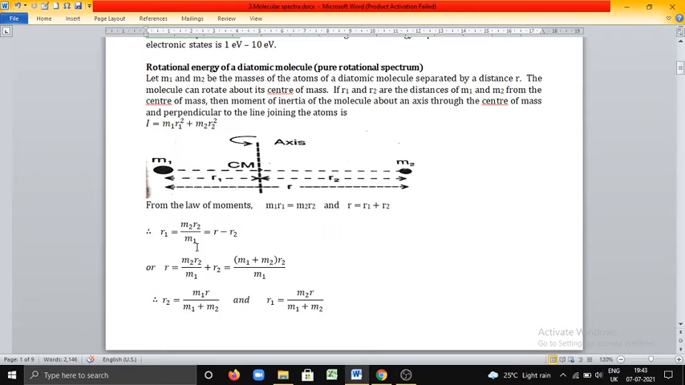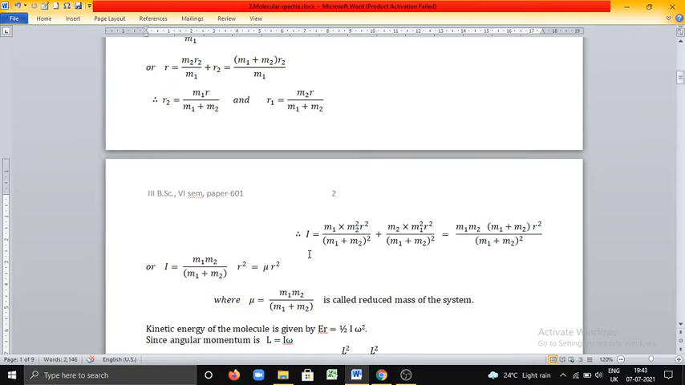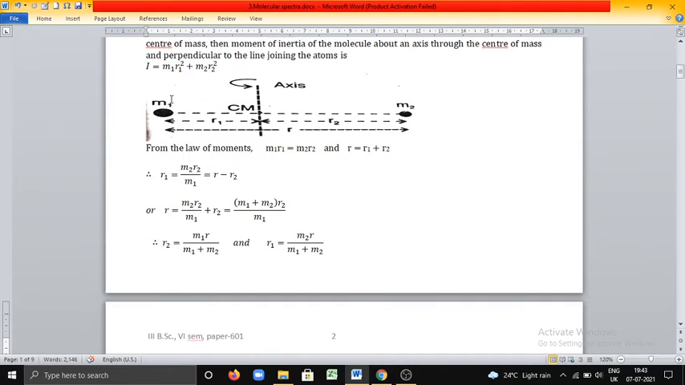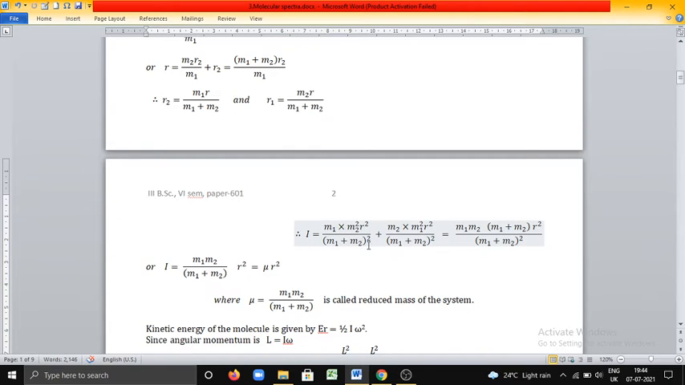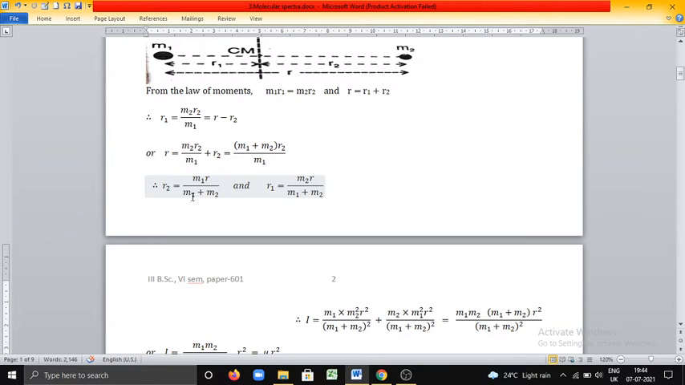From this equation, we can write R2 is given by M1 R by M1 plus M2. Similarly, R1 is given by M2 into R by M1 plus M2. Now, substituting the values of R1 and R2 in the expression for moment of inertia, you will get I is equal to M1 R1 square, where R1 square is M2 square R square by M1 plus M2 whole square, plus M2 into R2 square, where R2 square is M1 square R square by M1 plus M2 whole square.